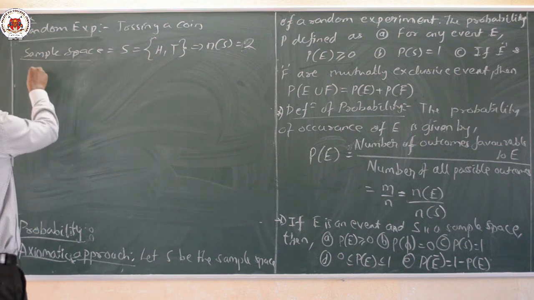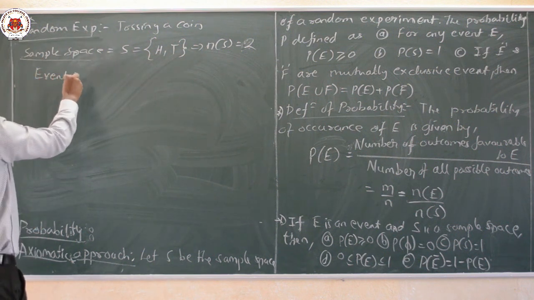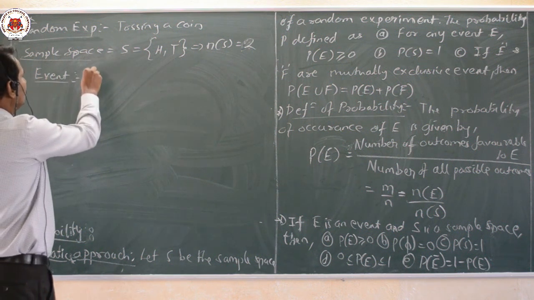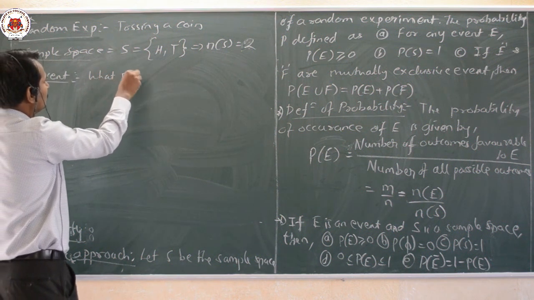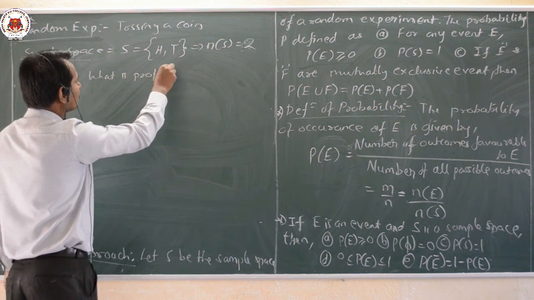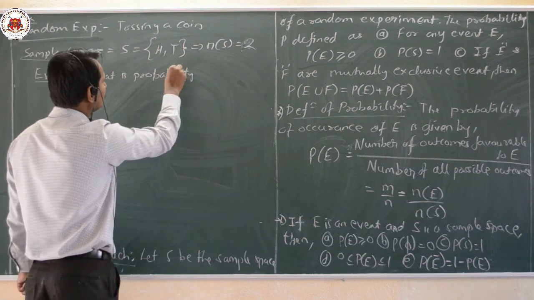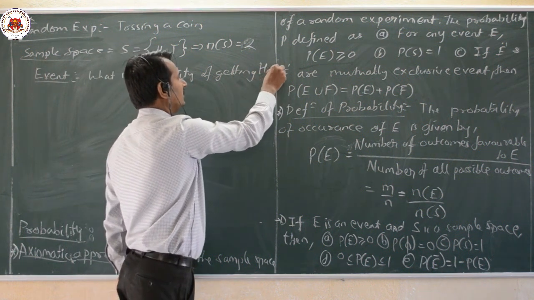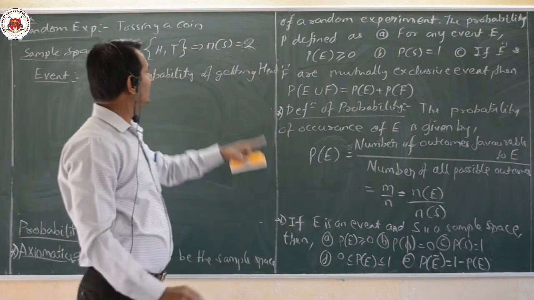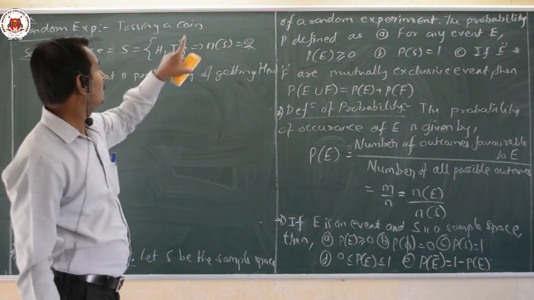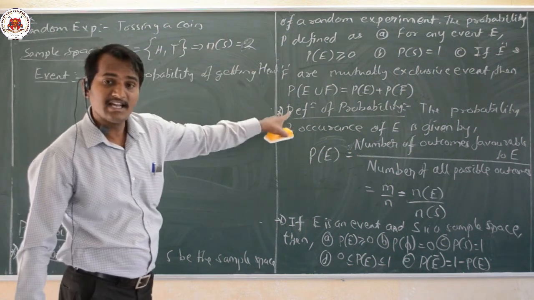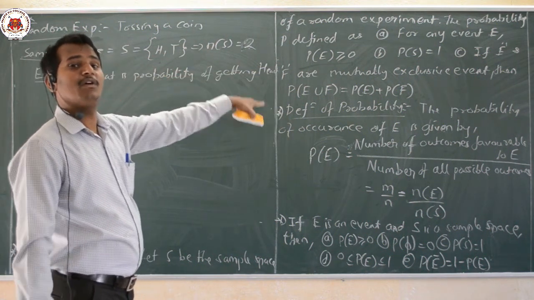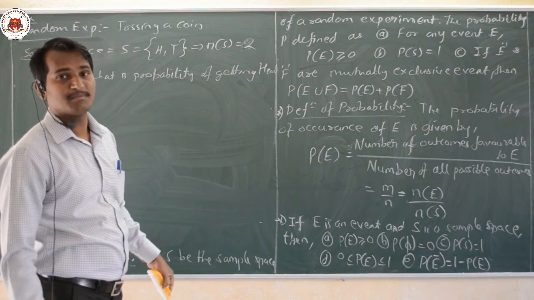Event. Let us take an event. What is the probability of getting head? Getting a head is nothing but an event. Head is a part of the sample space. It is a subset of the sample space, or it belongs to the sample space.